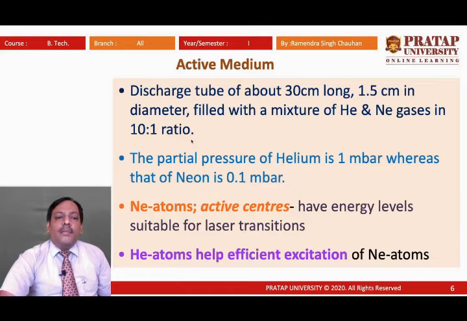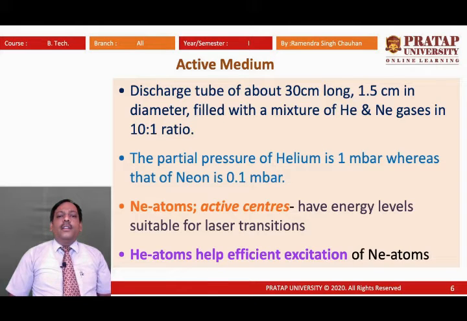Now, the active medium, that is the first essential component of the helium neon laser. In the active medium, we know there is a 30 centimeter long tube, 1.5 cm in diameter, filled with a mixture of helium and neon gases in a 10:1 ratio.